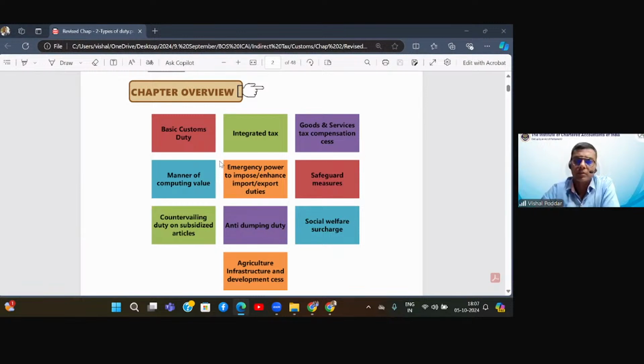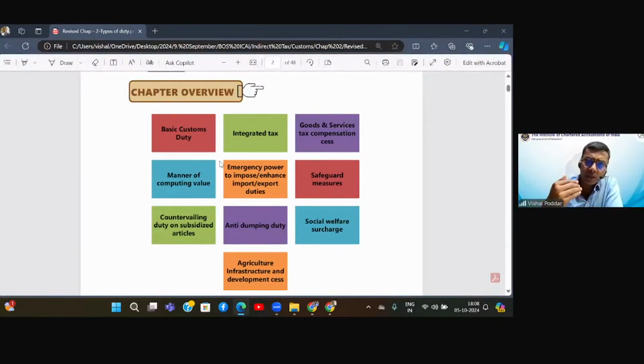Let us link it with other taxation laws like income tax. In income tax, you have the income tax, let me call it the basic tax. Then you have the surcharge, and then you have the education cess, secondary and higher education cess. Health and education cess, secondary and higher education cess, whatever you can call it. Similarly, when you come to the GST law, we have the main GST, which may be C plus S or it may be I. Plus, in some cases, you also have the compensation cess. So from this, what we can understand is that in any taxation law, there could be multiple types of taxes, duties, which are levied on that particular event or that particular transaction. The same thing is customs.